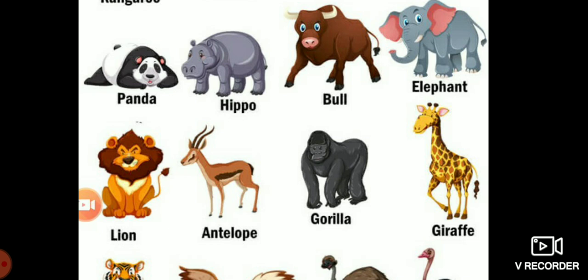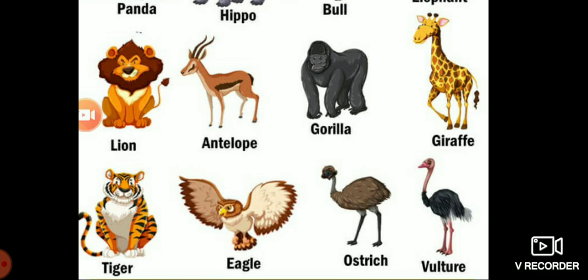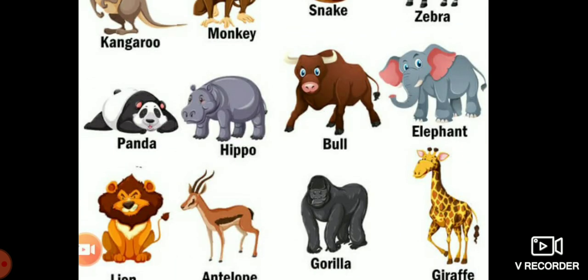Okay, children. Next, I am asking you, which is the fastest land animal? Cheetah. Listen, it can run up to 70 kilometers per hour.